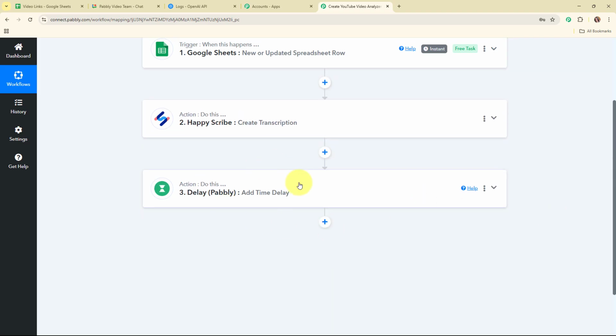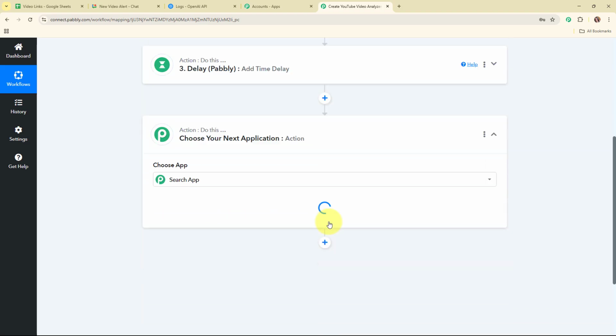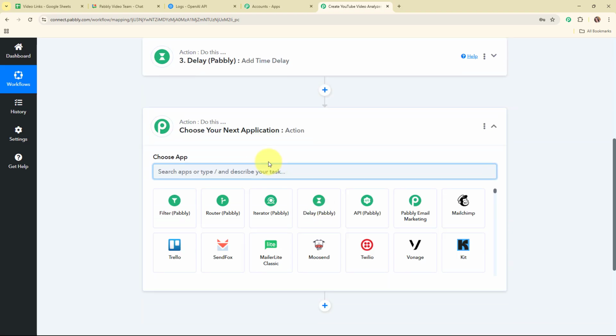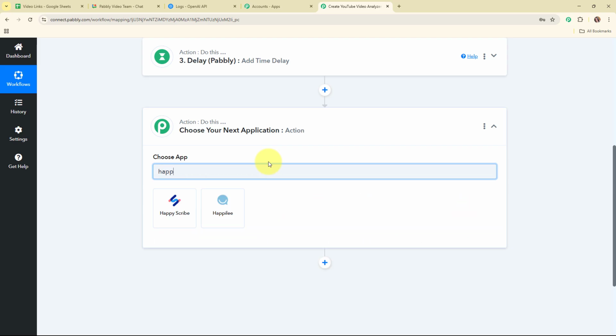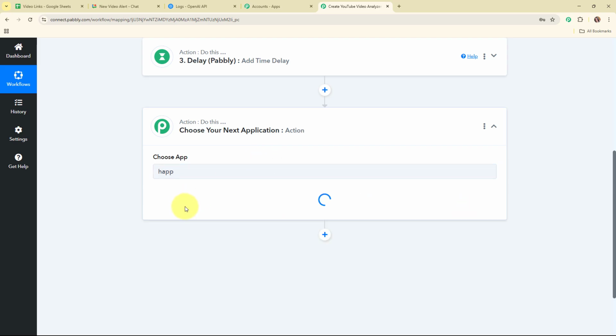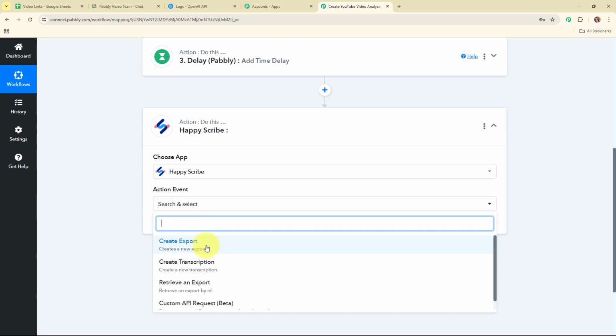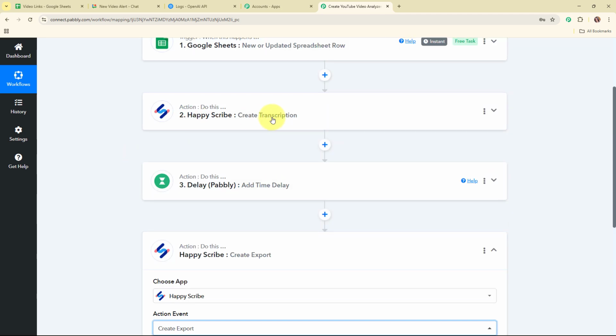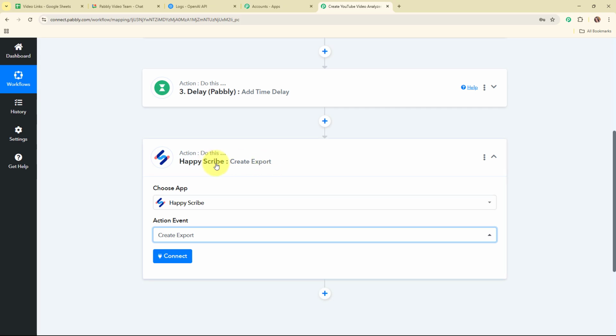Alright, so now after delaying the workflow, we are going to create an export for the transcription that we just created. For that we are going to add another action step, and in this action step we are going to select the action application again as Happy Scribe, and this time I'm going to select my action event as create export, so that after creating a transcription I automatically create an export for it.